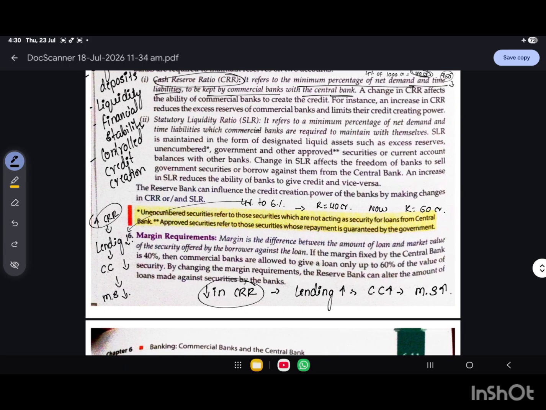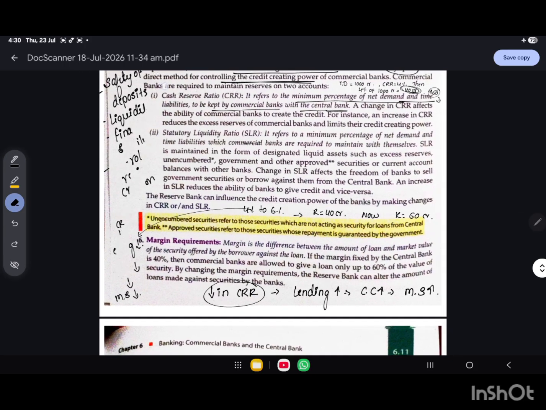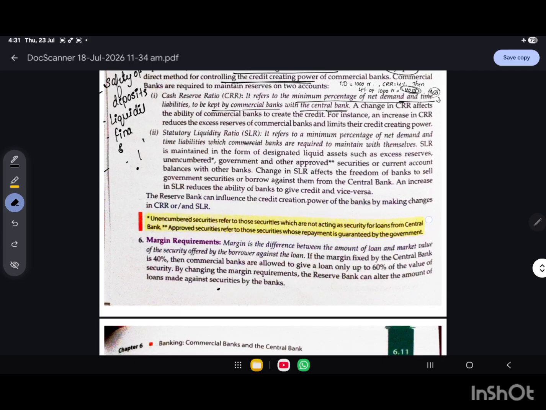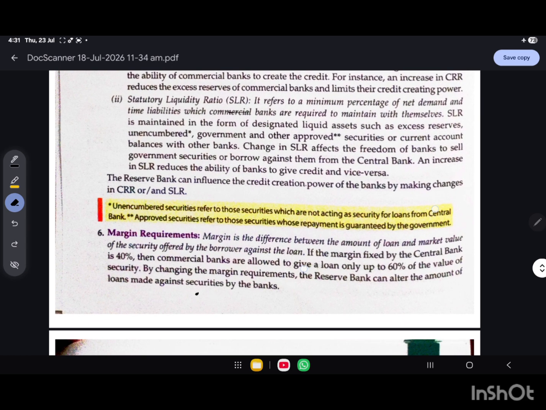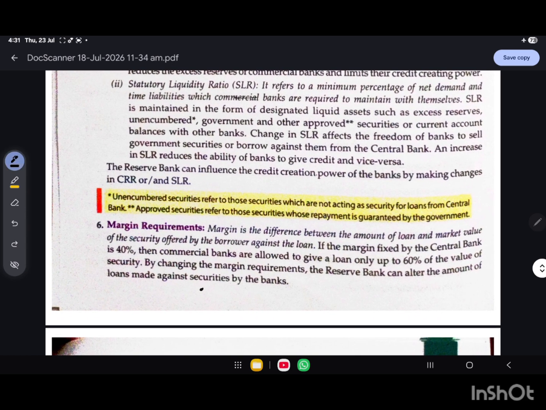And next comes the statutory liquidity ratio. This is the second type of legal requirement. I hope you understood what CRR means. And now comes the SLR. Unlike the CRR, the SLR is kept by the commercial bank itself, not with the RBI.